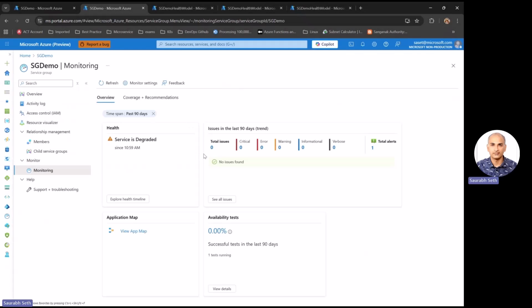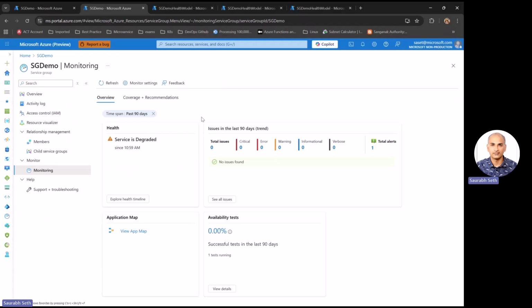And this is the landing page of the service group. So it tells you that, yes, the service as part of the service group is degraded, how many issues I've had, and the data is written up to 90 days. From the application insights resource, I get an application map that I can view here. And based on the availability test that I may have configured as part of my application insights, I also get a nice idea from here.